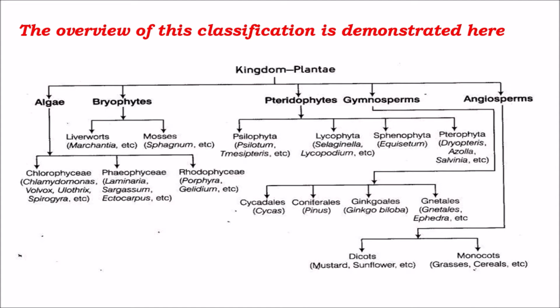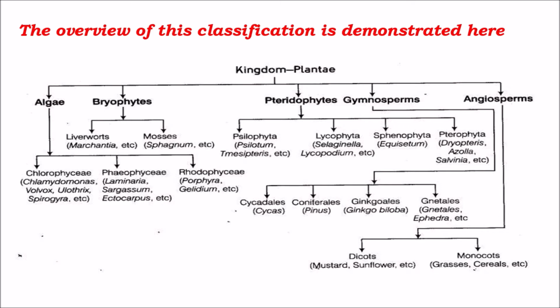Gymnosperms are categorized into cycadales, coniferales, ginkgoales and gnetales, and angiosperms into dicots and monocots. The entire plant kingdom is classified into 5: algae, bryophytes, pteridophytes, gymnosperms and angiosperms. We will see one by one later.